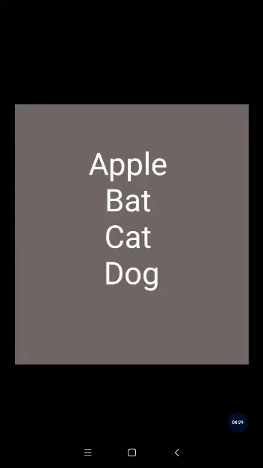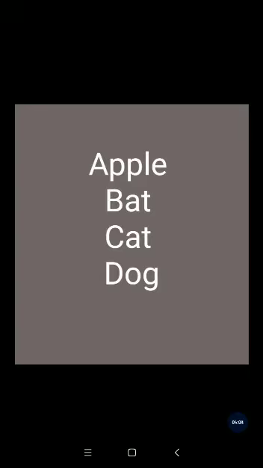Next is B-A-T, bat. It will be the second word. Why? Because the letter B comes before C and after A. We say A, B, C. So, B is before C. What letter comes before C? B comes before C. And what letter comes after A? B comes after A. So, B will be the second word in the dictionary.